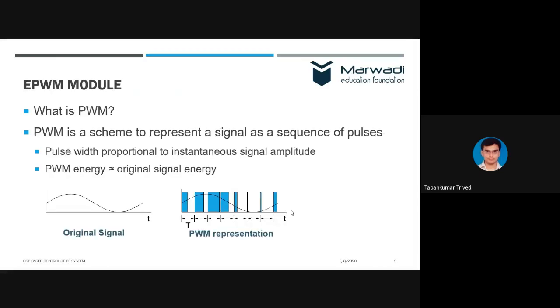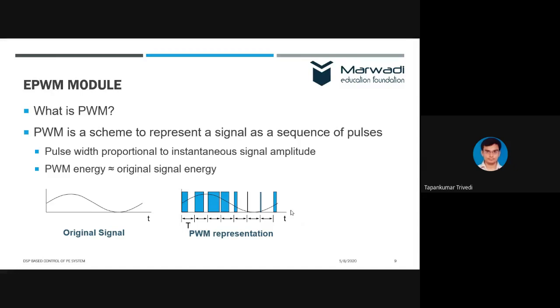The next and one of the important features, because of which the 28335 and C2000 series have become popular in power electronic applications, is the EPWM module. So first of all, let us understand, for those who are in an early undergraduate program, they would like to know what PWM is.